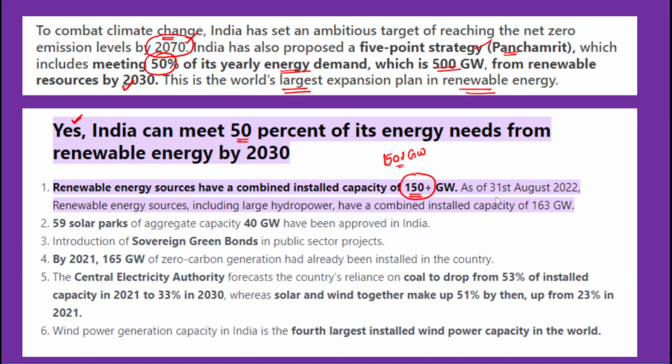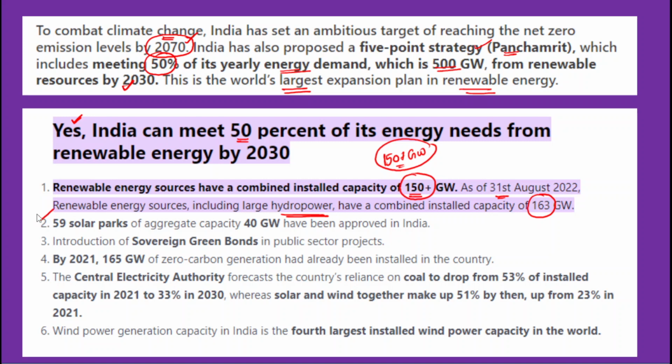So this data is from as of 31st August 2022. So this 150 plus gigawatt of renewable energy includes large hydropower, solar, wind and other things. Okay, so they have the combined installed capacity of around 163 gigawatt.